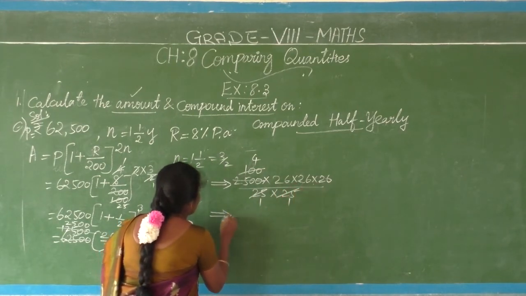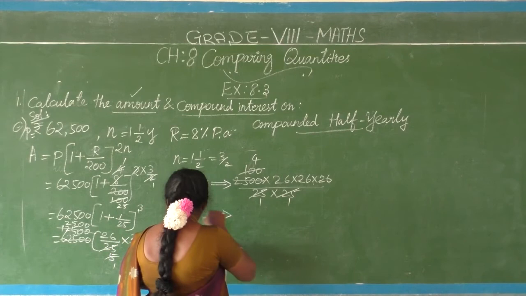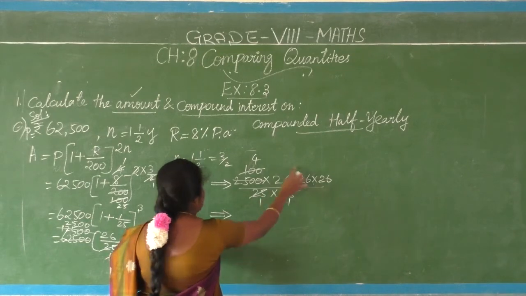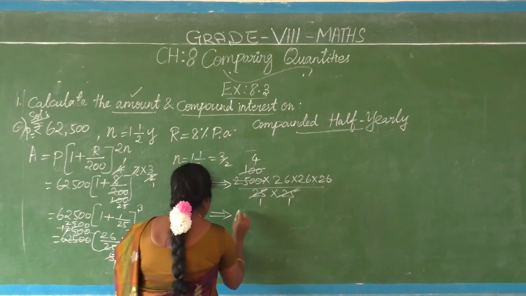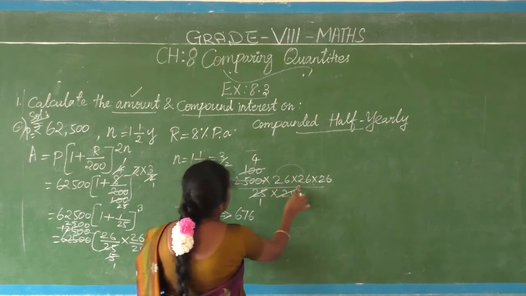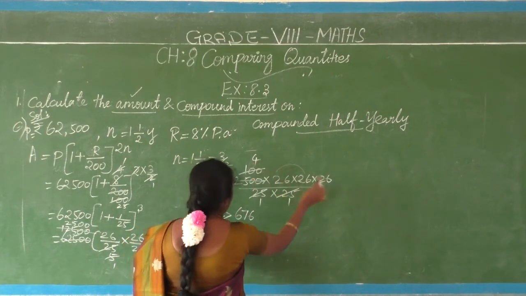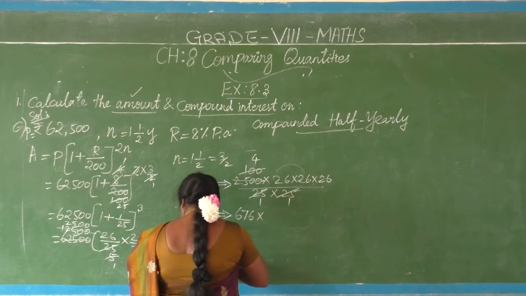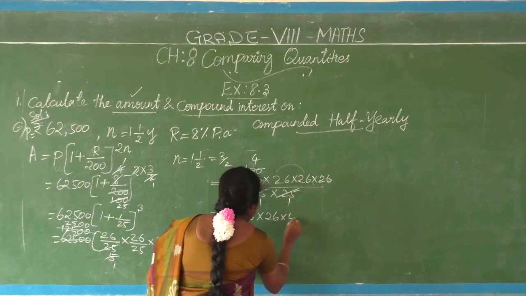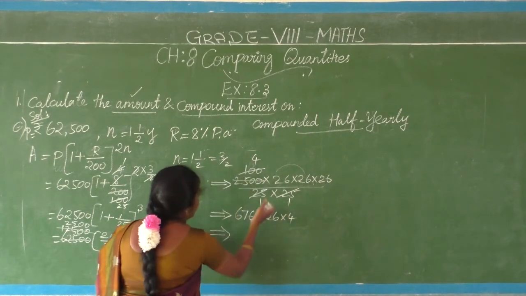So if you multiply all the numbers, what you are getting? 26 into 26, 676, which is remainder 4 into 26. So 4 into 26, 26 into 4 is coming. See what I did there?